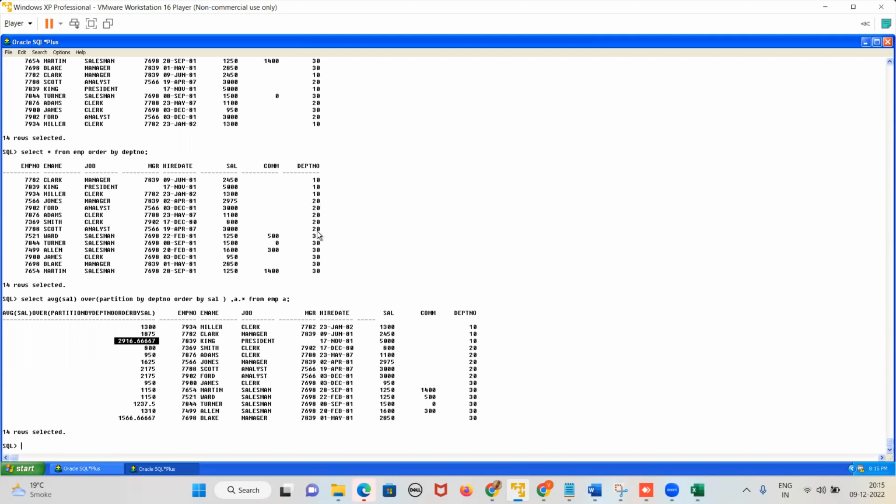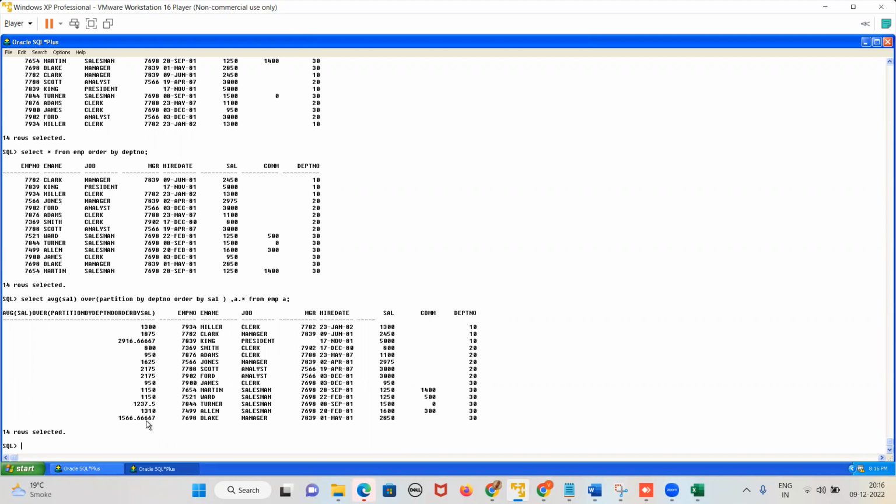Similarly, for department 20, what will happen, guys? What is the first value? 800. Because we have sorted order by what? Salary ascending. The first value will come. And then what is the second value? First two values will come like that only. 800, then 950. Right? 1100. 1900 total. Divide by 2. 800 plus what is the second value? 1100. 1100 plus 800 and divided by 2, 950. Yes or no, guys? Yes. Similarly, we'll get all the rest of the values. And finally, similarly for department number 30, these things will happen. Any doubts here, guys? No, sir.